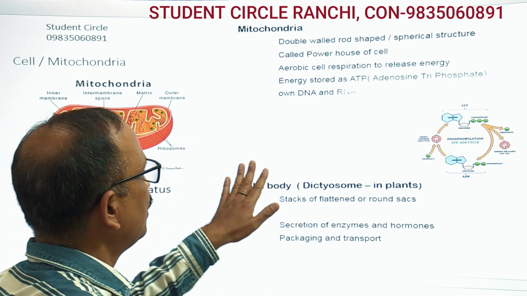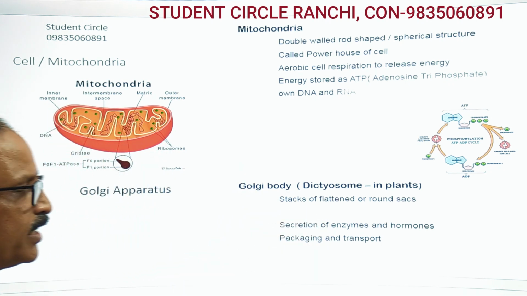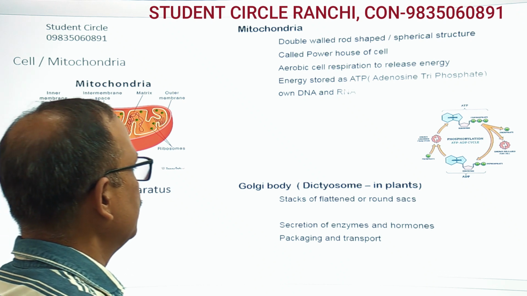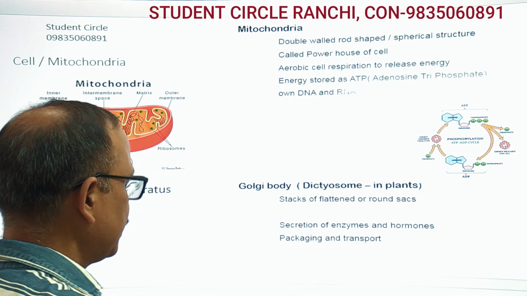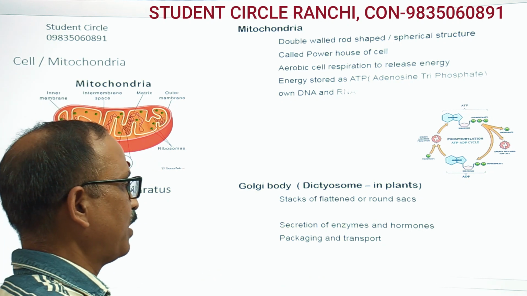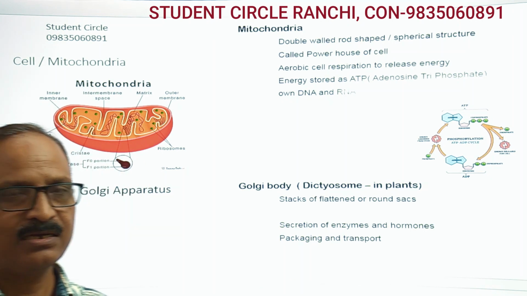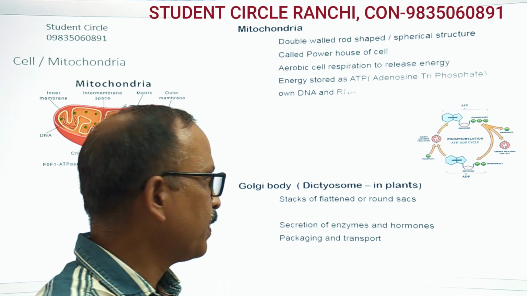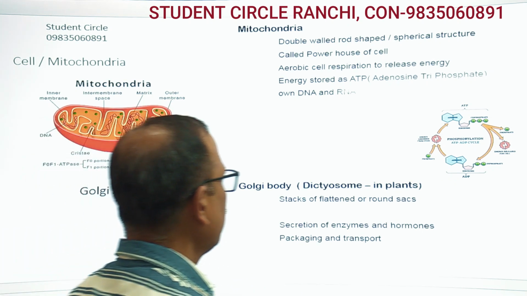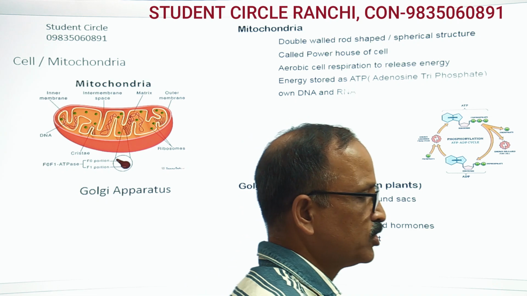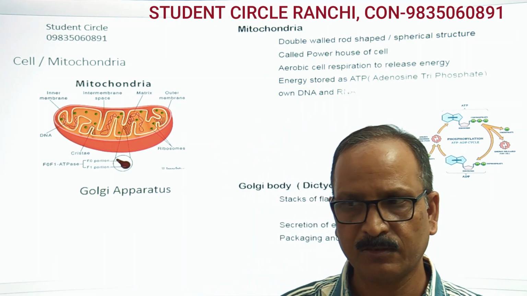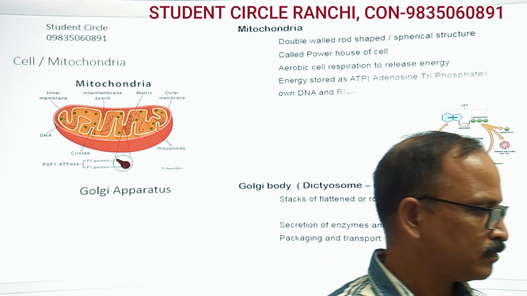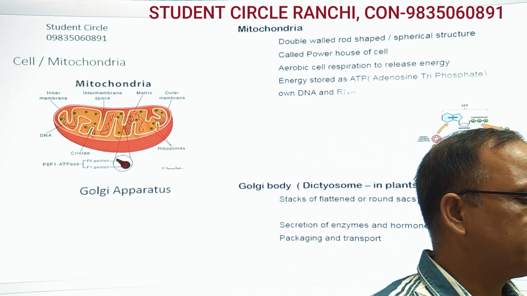Okay. The other part, inside the cell, we have Golgi body. Golgi body is a flattened stack, like a round sac, stacked one on one. It is responsible for secretion of enzymes and hormones, and also for the transportation of these enzymes and hormones. Come back to the basic structure.